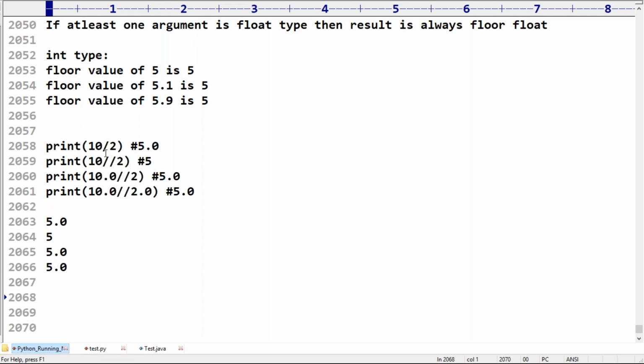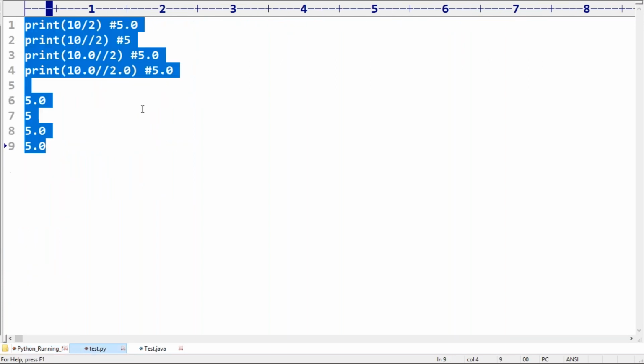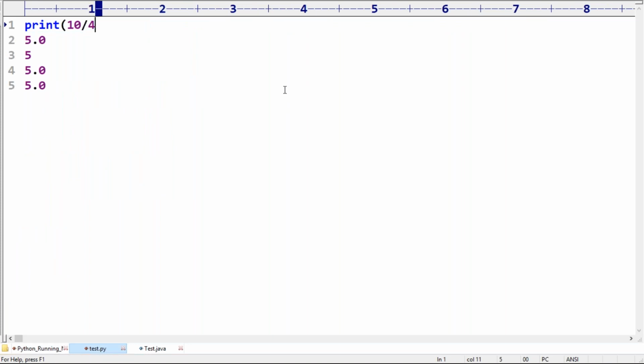Now don't worry much. Here 10 by 3 I'm trying to take, sir. Listen very carefully about this one. 10 by 3, and 10 floor division 3. Okay, 10.0 floor division 3 also I'm trying to take.